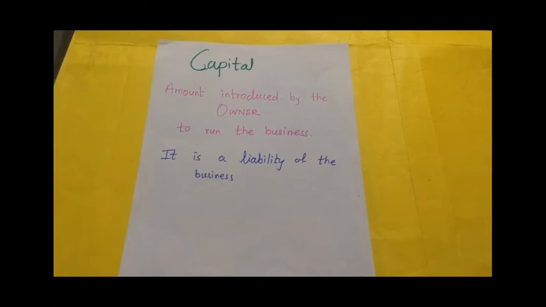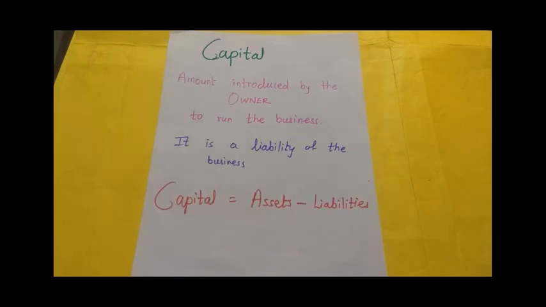And now I will give you one very important formula for capital, which we are going to use in our next chapter. So let's go and visit. Okay, so the formula which is highly important is capital is equal to, how are we going to calculate the capital?